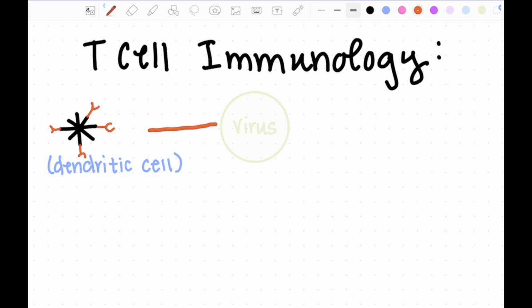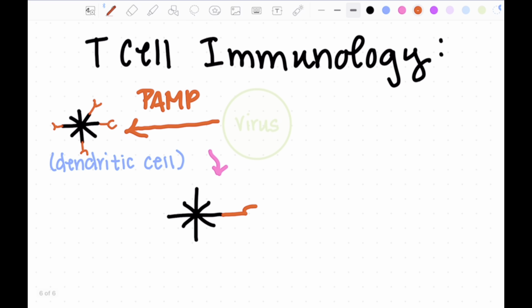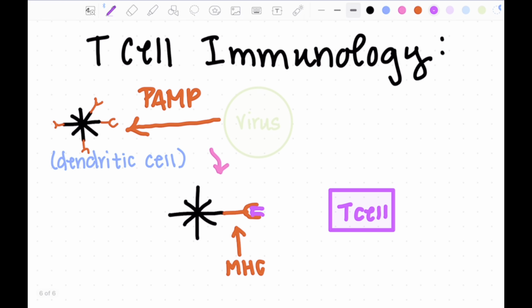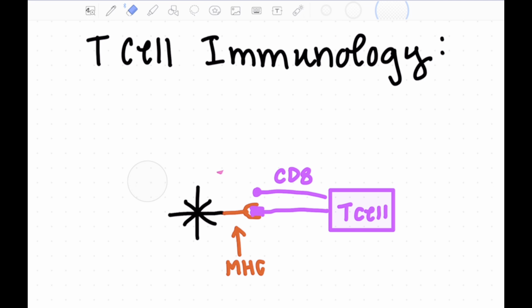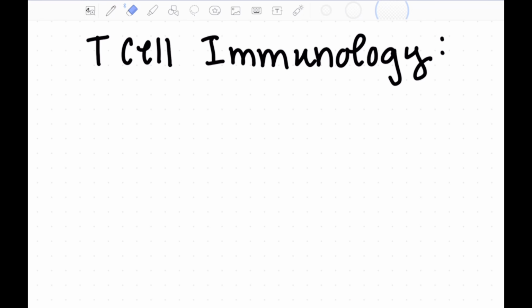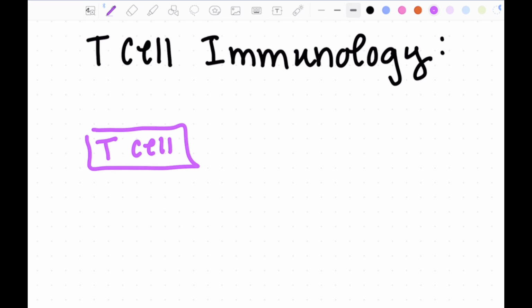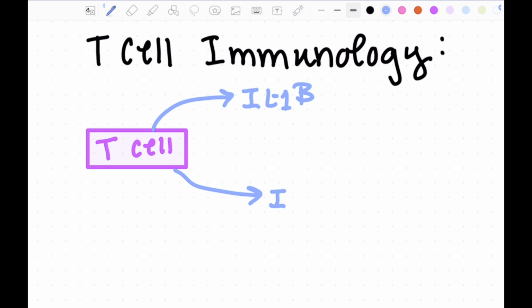Dendritic cells express cell surface receptors all around itself, and then that dendritic cell will then migrate into the secondary lymphoid. Dendritic cells express antigens on MHC molecules. T cells will then bind to MHC molecules, and then CD8 will then bind to B7 on the dendritic cell surface. T cells will release IL-1 beta and bind with receptors on other T cells, or they will bind with the same T cell receptors on its own cell.